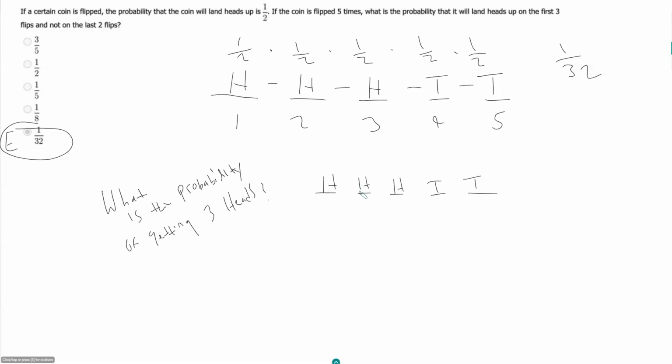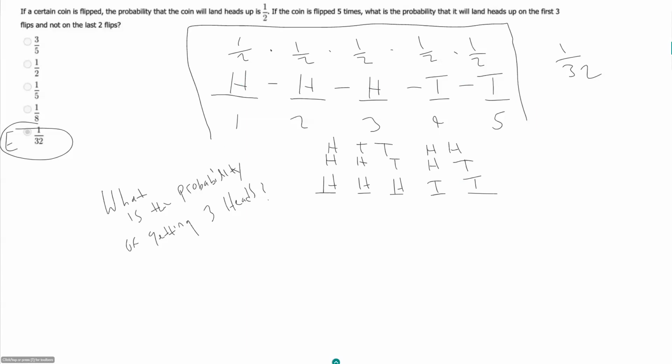There are other ways that you can get 3 heads. You can get it like this, or you can get it like this. And so you would have to multiply your probability times all the different ways that you can get 3 heads. So it would be a different question completely. And so the fact that they give you the sequence, though, makes it easier because you only have to take into account one combination. So that's just 1 over 32.